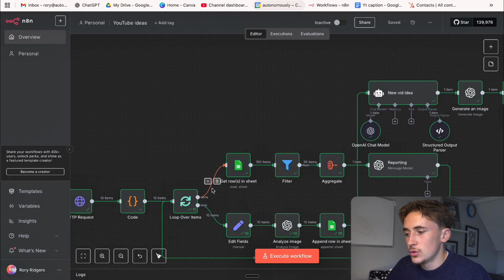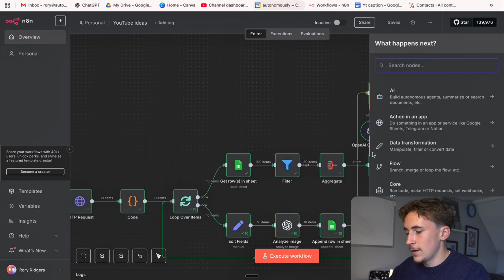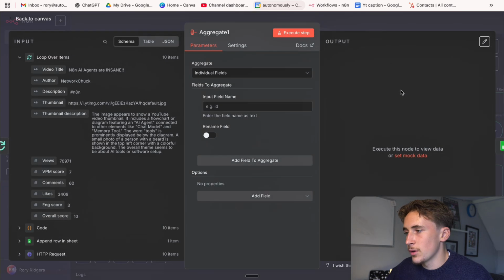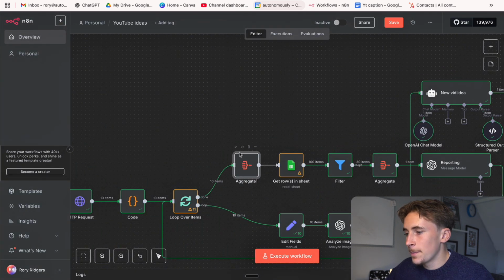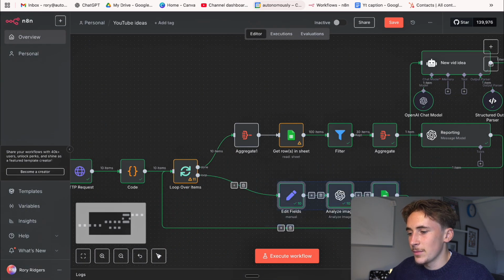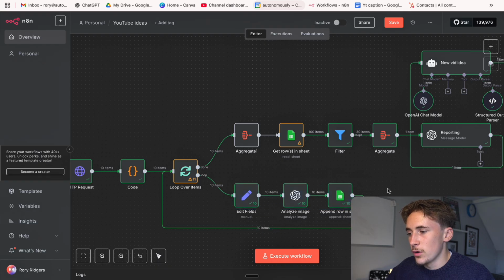But what you can do to fix this is put in an aggregate node here. You can put aggregate, and then just say all items into a single list. The reason we do that is because we don't actually need the information from the loop over items node, because we're getting the information that we want from that Google Sheet. All we need from the loop over items node is to say that this part is done, so that we can get the information from here, if that makes sense.